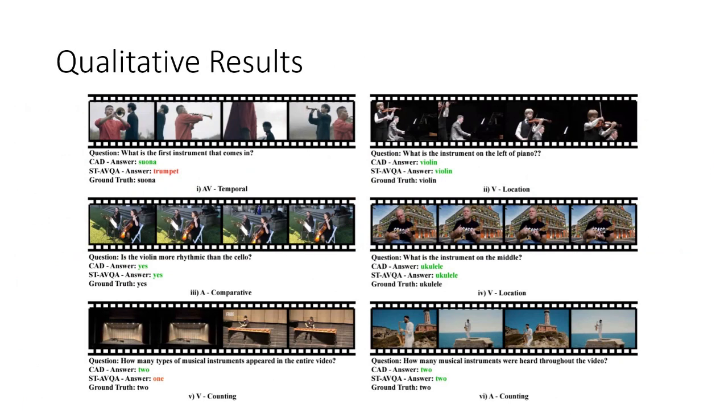In terms of qualitative results, you can see our method produces right results for all the three categories and different scenarios. For example, audiovisual temporal in the first scene, which I explained earlier, our method predicts Sona rightly. And then in figure 2, we have a location-based question for a visual scenario, so you can answer this question just based on the visual scenario. And then there are examples based on comparative, visual location-based, visual counting-based, and audio counting-based questions.